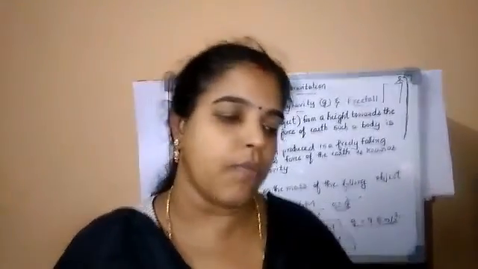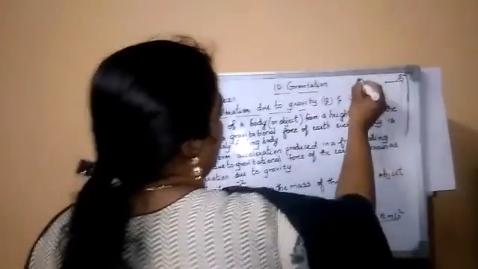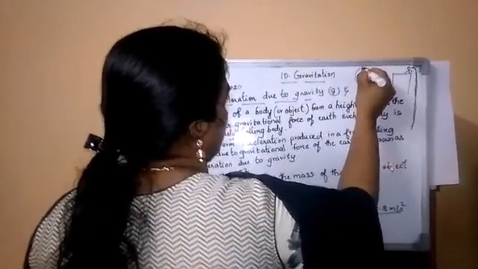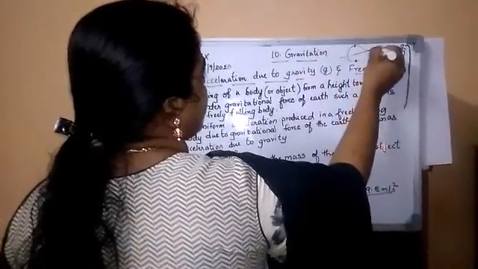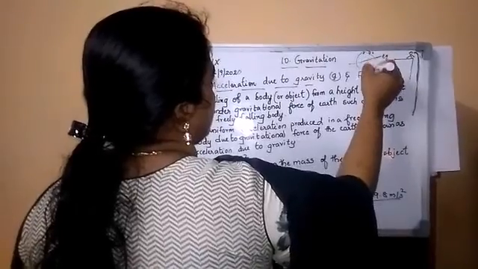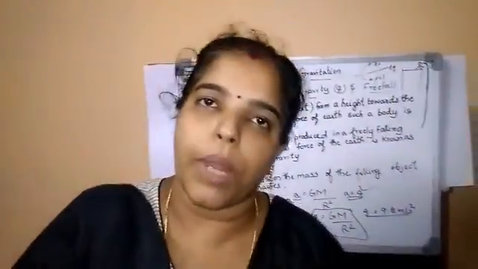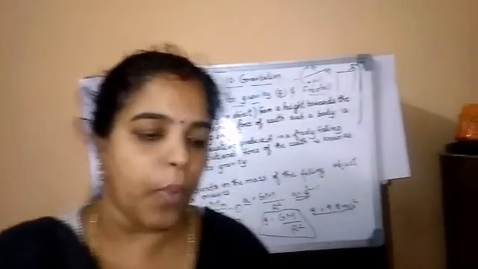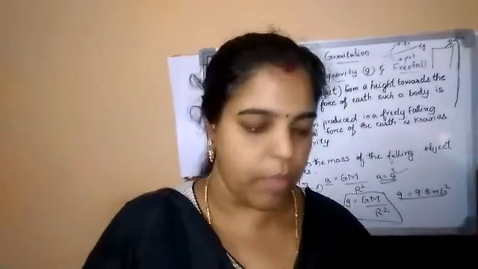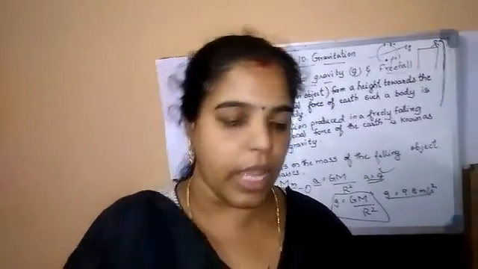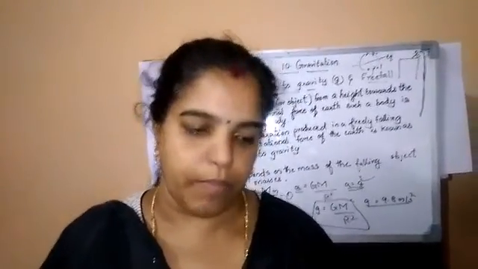So the radius of the earth at the poles will come here. If it is shaped like this, the poles are here, and this is the equator part. So what is maximum or minimum here? At the poles, the value of g is maximum. And the radius of the earth at the equator is maximum and the value of g is minimum.